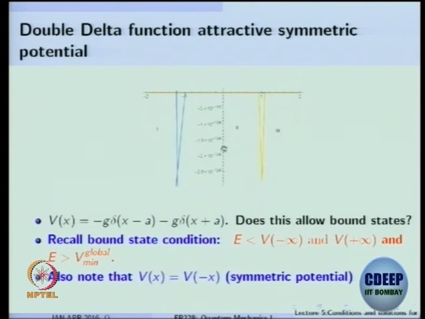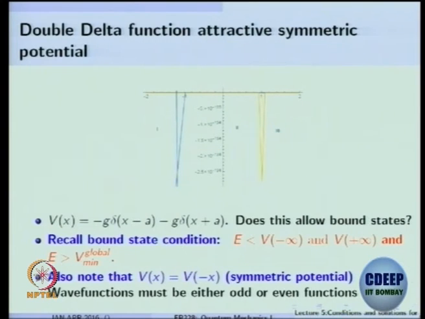And also note that the potential is a symmetric potential. So I have already proved for you that for symmetric potentials and 1D bound states, now we are looking at bound states, the wave function has to be non-degenerate and it should be either an odd function or an even function. We are going to use this property when we write the solution. Now we are not going to write solutions blindly, we are going to incorporate this fact.